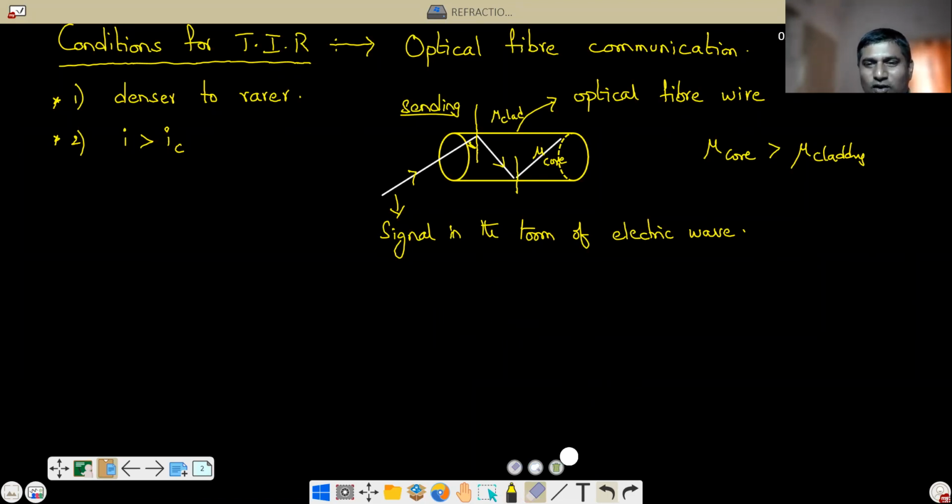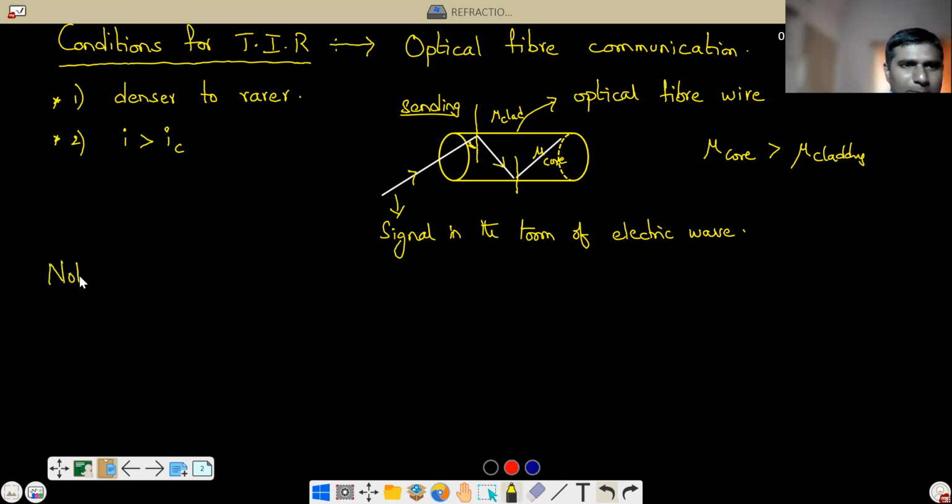Understood? Only noise will come. That's all. We don't get TV, or in fact, mobile also the same thing. We can't hear the person's voice. We hear the noise. That's all. So anyway, this is about this one.